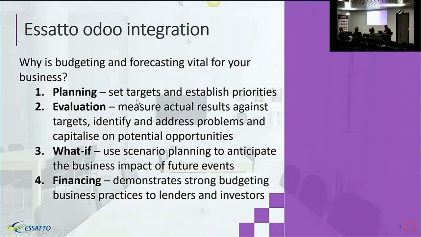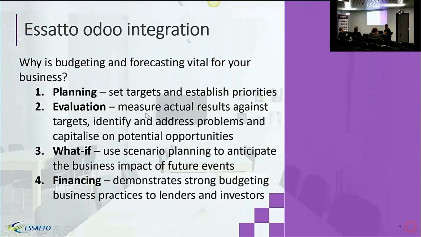Why is budgeting and forecasting so important? So, four key things. Setting targets and establishing priorities. So basically identifying the top products and customers in your business to focus on to make it more profitable. That comes out as part of that planning process where you're actually trying to see into the future about how your different products and customers are going to work for you from a profit perspective.